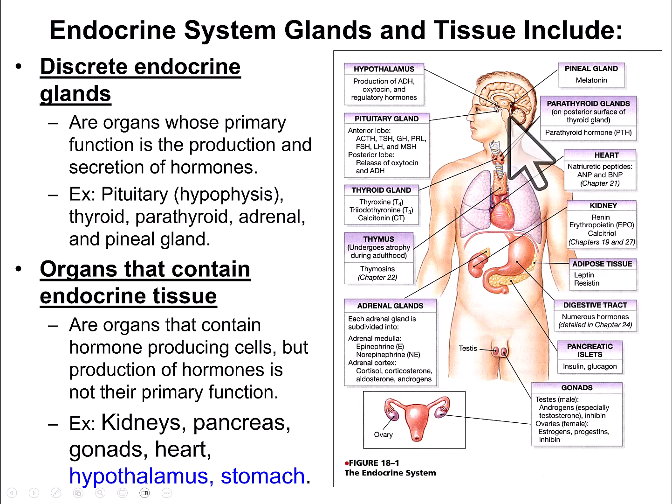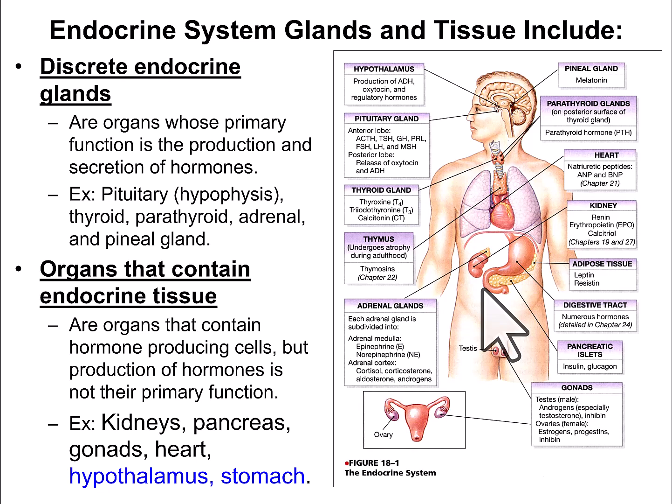For example, your pituitary gland only produces or releases hormones. Thyroid gland only produces hormones. A parathyroid gland only produces hormones. Adrenal gland only produces hormones, as well as pineal gland. You do have organs, though, that contain endocrine tissue, and they secrete hormones, but that's not their primary function. For example, when you look at the kidneys, you don't think of the kidneys necessarily as an endocrine gland, but the kidneys have endocrine tissue. This endocrine tissue can produce hormones. So, for example, erythropoietin produced by the kidneys is going to help in blood production.